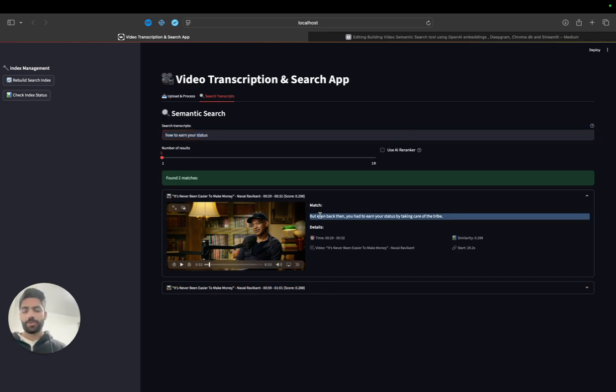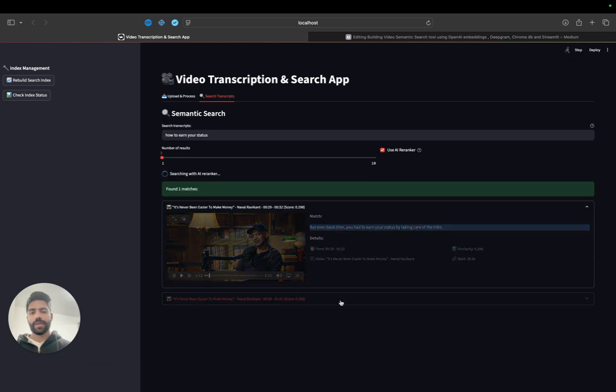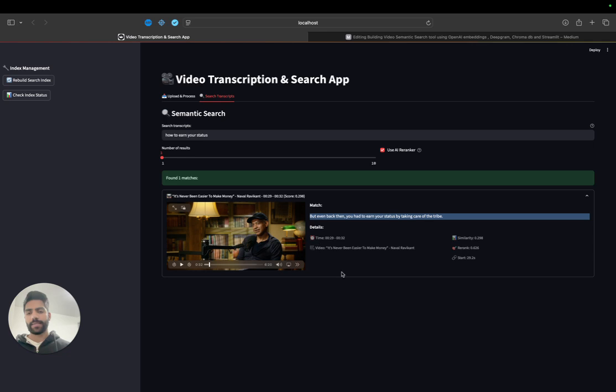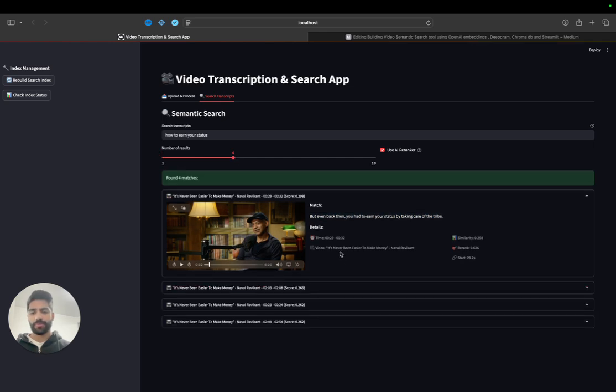Sometimes the results you get are not as relevant. So for example, here we got a relevant result, but there is a possibility that the results are not that relevant. So what do you do then? In those cases, you can use something called an AI re-ranker. When you use an AI re-ranker, it takes the top results, top K results. Let's say you had 4 results. It uses those top 4 results and gives them relevancy scores based on your prompt. And based on that, it re-ranks the outputs.